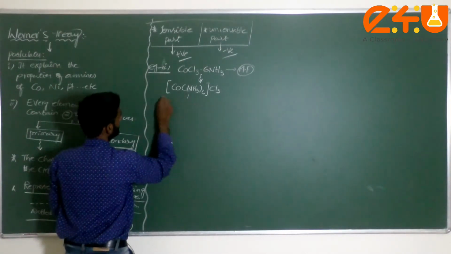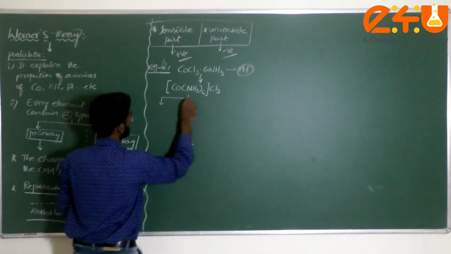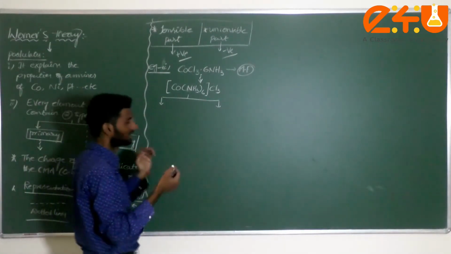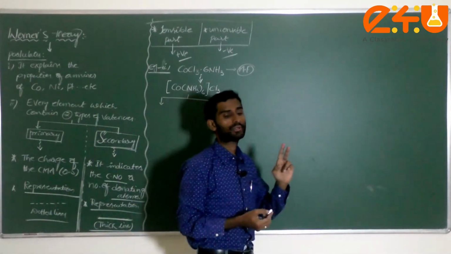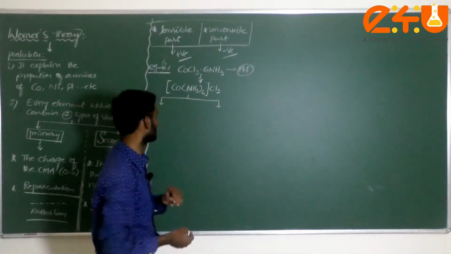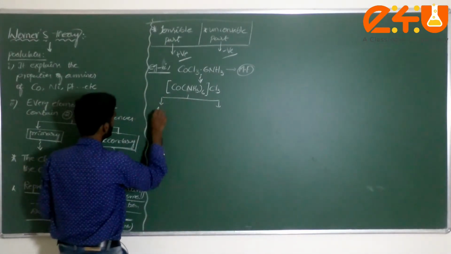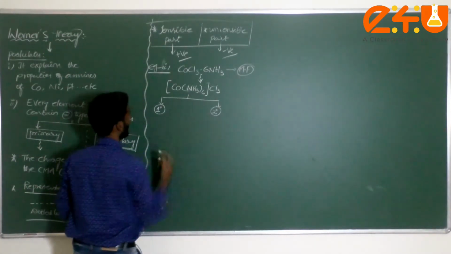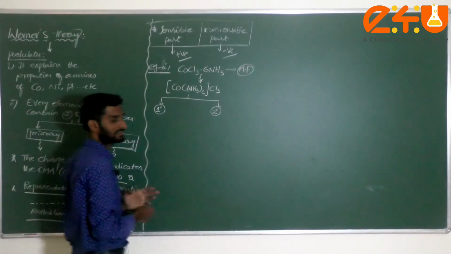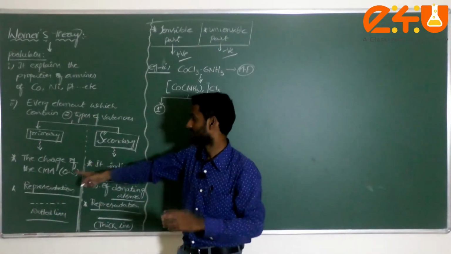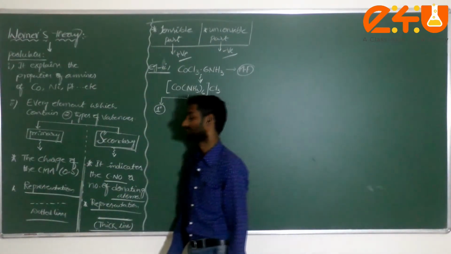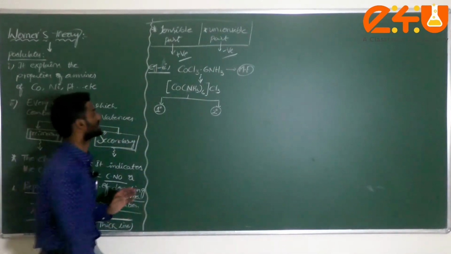Now, I said there are 2 types of valence. Every metal, every complex contains 2 types of valencies, primary as well as secondary. Primary valency indicates the charge of the central metal atom, generally called the oxidation state.